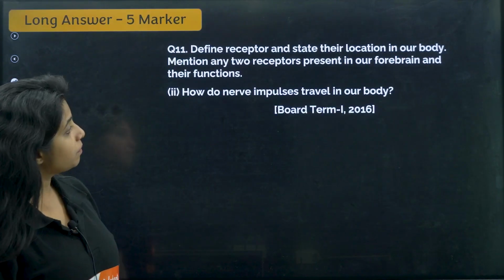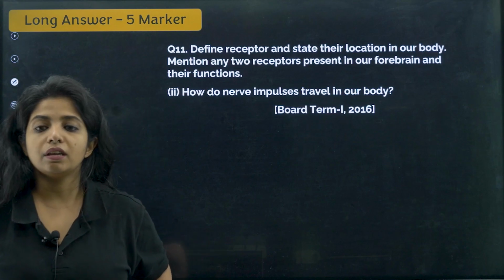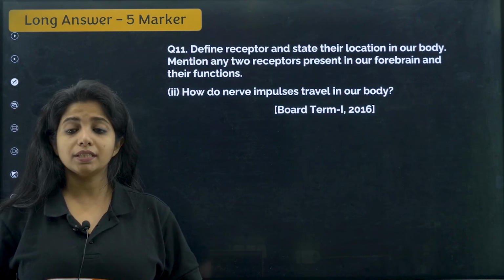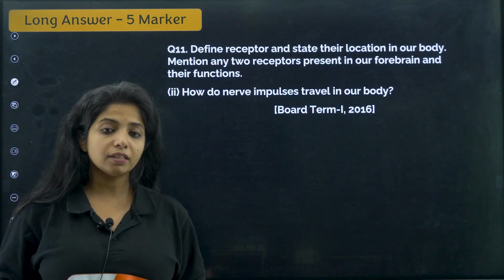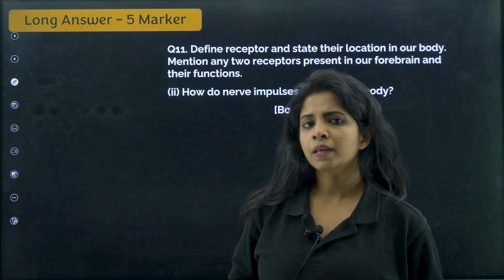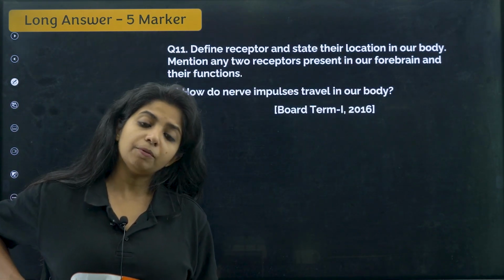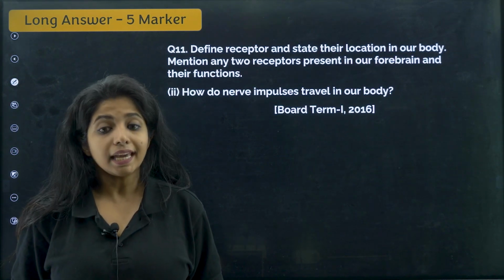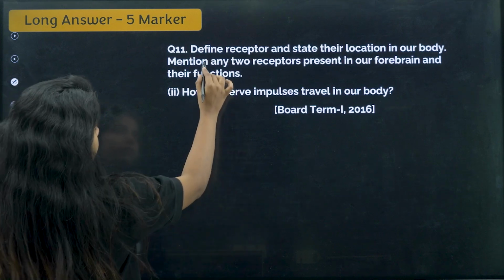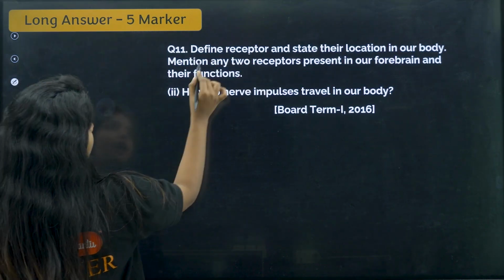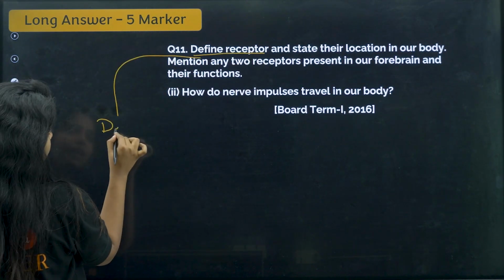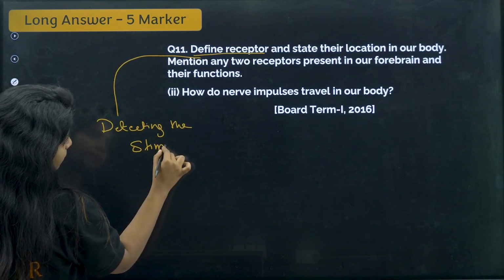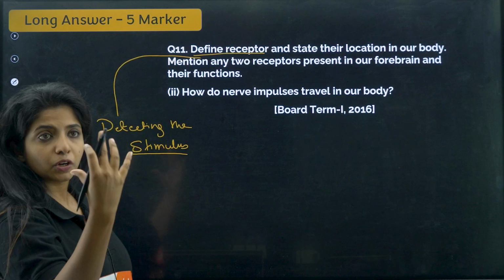Next, there's a 5-marker question, my dear champions. Define receptor and state their location in our body. Mention any 2 receptors present in our forebrain and their function. What are receptors? Receptors basically are proteins or structures which would be helping us in detecting a stimulus. They would be helping us in what, children? Detecting the stimulus. Stimulus can be anything. Too much amount of light. When too much amount of light is there, we close our eyes.